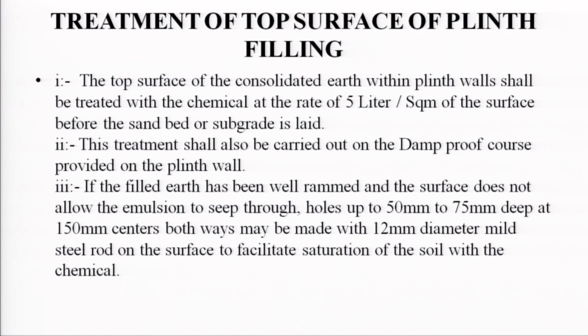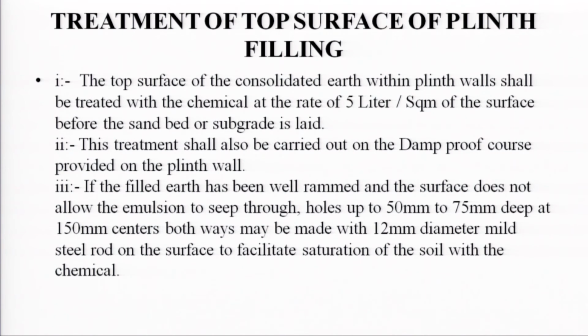Treatment of the top surface of the plinth filling. The top surface of consolidated earth within the plinth wall shall be treated with the chemical at the rate of 5 liter per square meter before the sand bed and the subgrade is laid. The treatment shall be carried out on the damp proof course provided on the plinth wall.